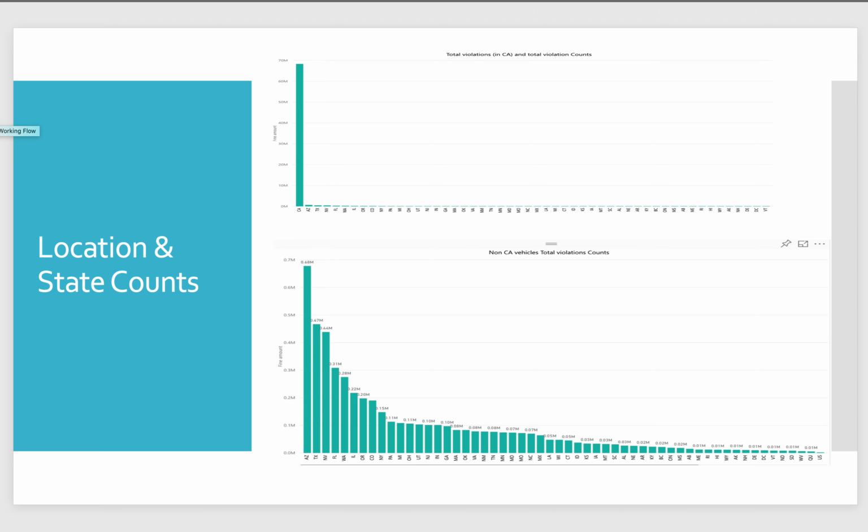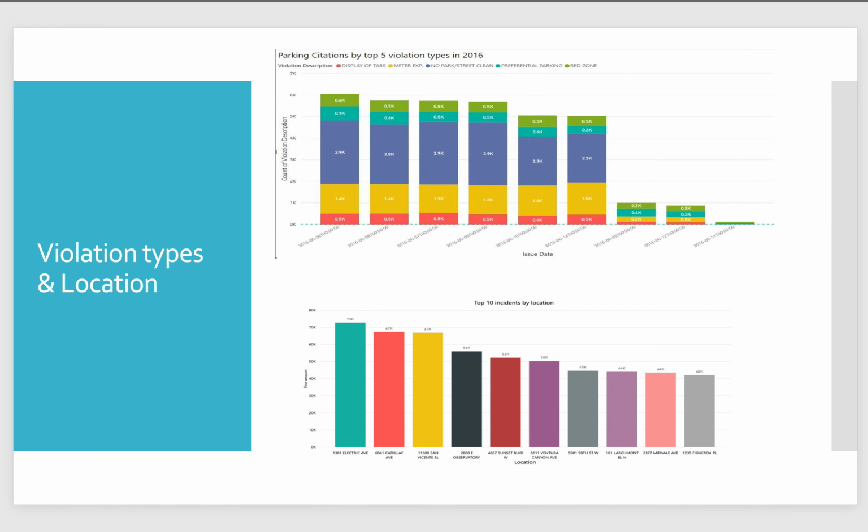So here is the data visualization about the investigation and the rank of the top violations and the total violation counts. Without the CA state, we can say Arizona has a high parking violation count. This bar chart shows the parking citations by the top 5 violation types in 2016.